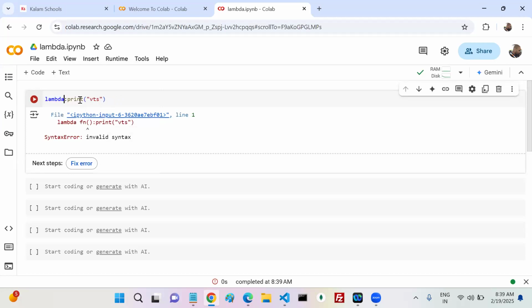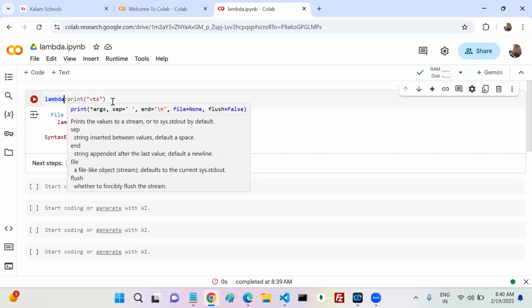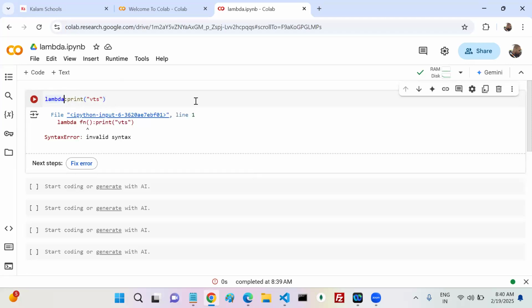Whenever you want to write an anonymous function, that anonymous function is nothing but a function with no name. An anonymous function is nothing but a function which does not have any name. We can create anonymous functions in Python using the lambda keyword. Syntactically, after lambda, the block of statements you have to write. So one keyword, a colon, and then the block of statements. If you want parameters, a function may have some arguments, right? If you write like this, again it is syntactically invalid.